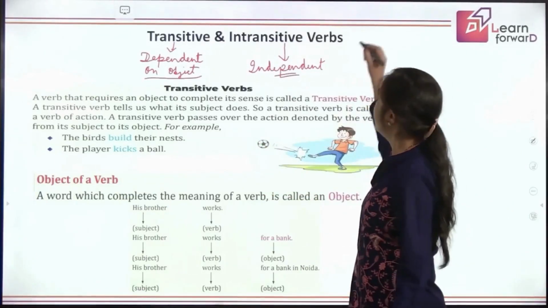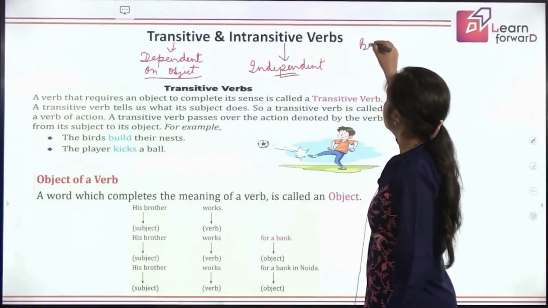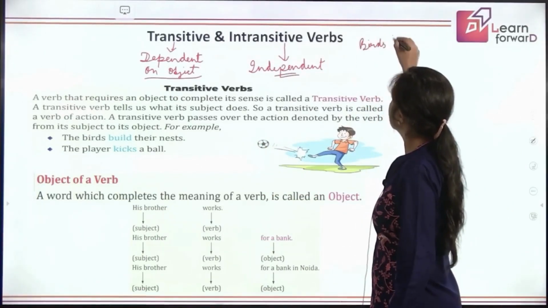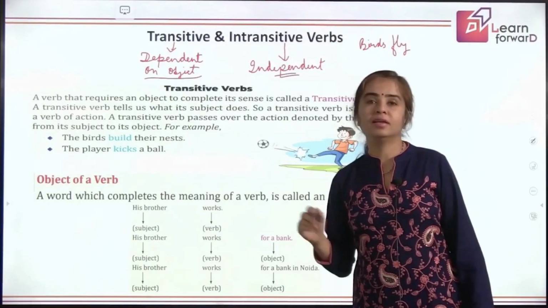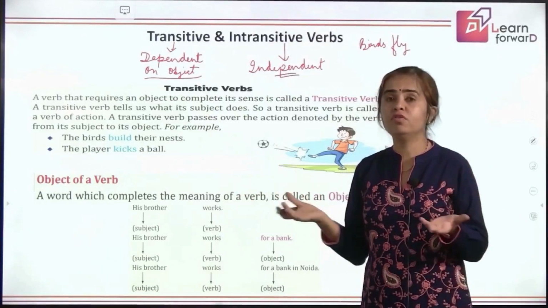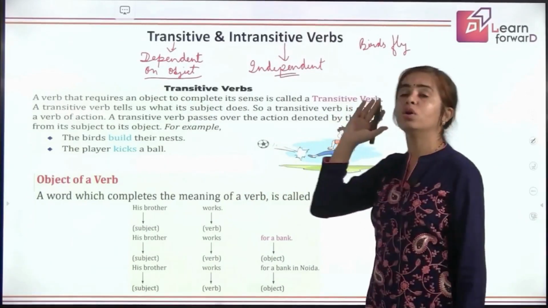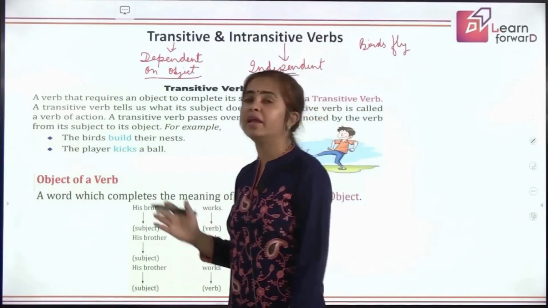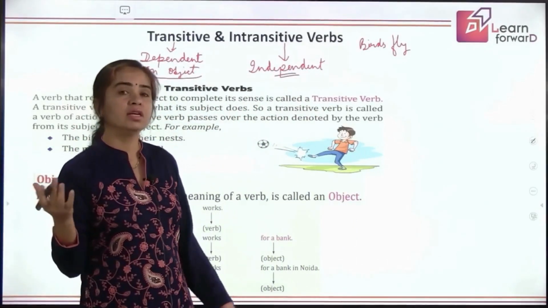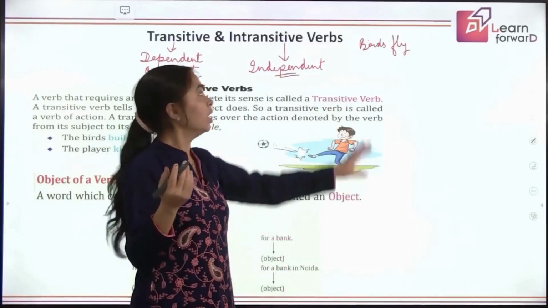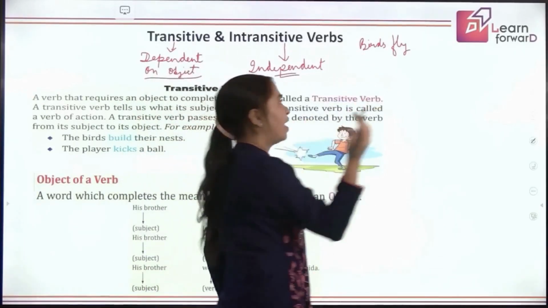If I write a sentence here, birds fly, do you think it's a complete sentence? Yes, birds fly. Even if you write birds fly in the sky, or you do not write anything next, we cannot say that the sentence is incomplete.